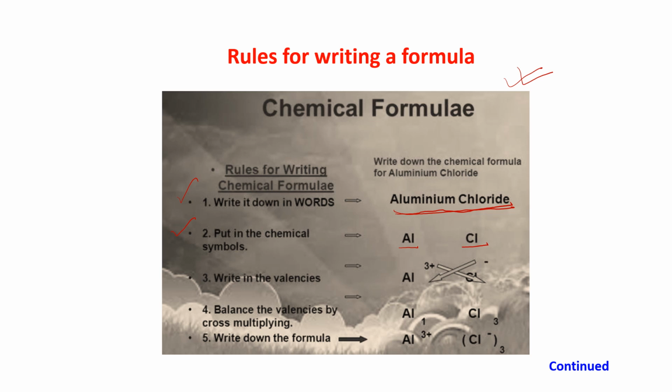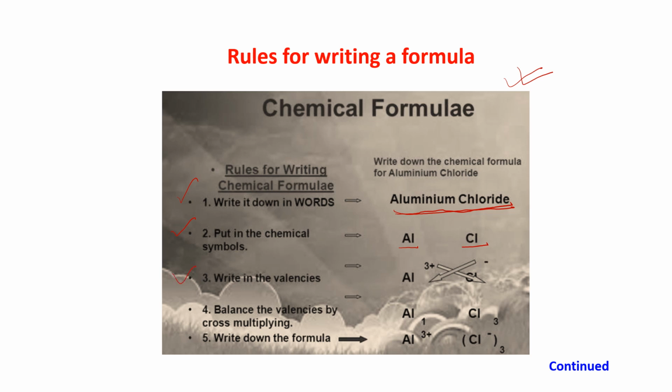This is the chloride ion. I'll not say chlorine, I'll not say aluminium chlorine, I'll say aluminium chloride. What is an ion? I will explain that to you afterwards. Next, write in the valencies.